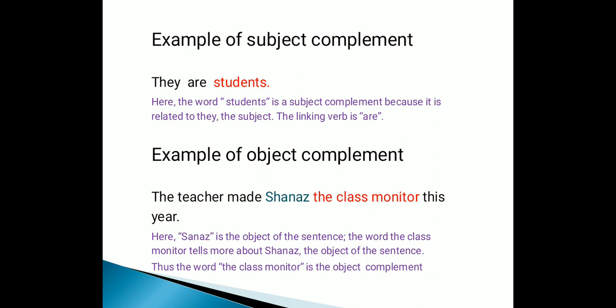So, an example of object complement. The teacher made Shahnaz the class monitor this year. Here Shahnaz is the object of the sentence. The words the class monitor tell more about Shahnaz, the object of the sentence, right? That's why the class monitor is the object complement. The class monitor is giving information about Shahnaz, which is the object of this sentence.